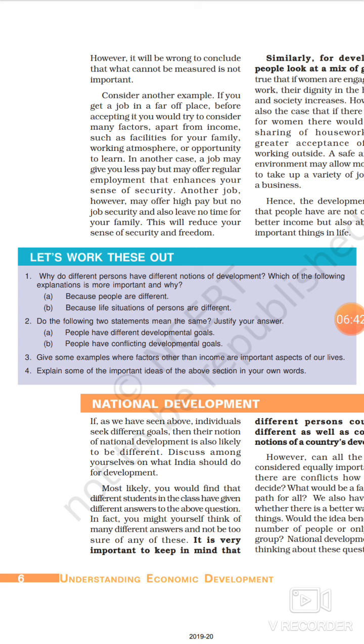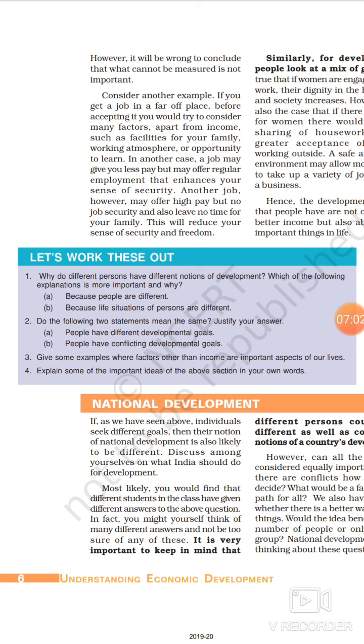So these different categories of people, they have goals which are important to them, and this is not related to income, this is related to something else other than income. So this answers your third question.